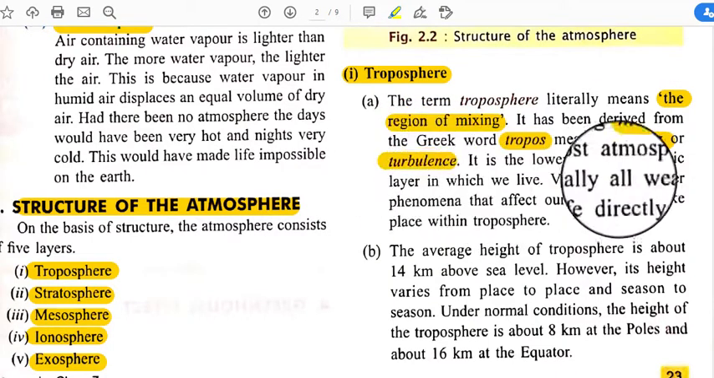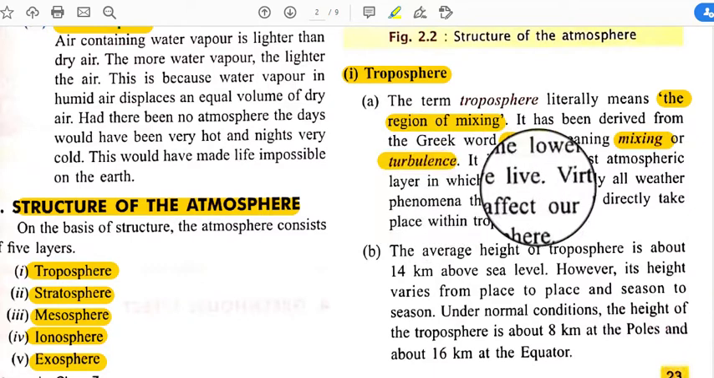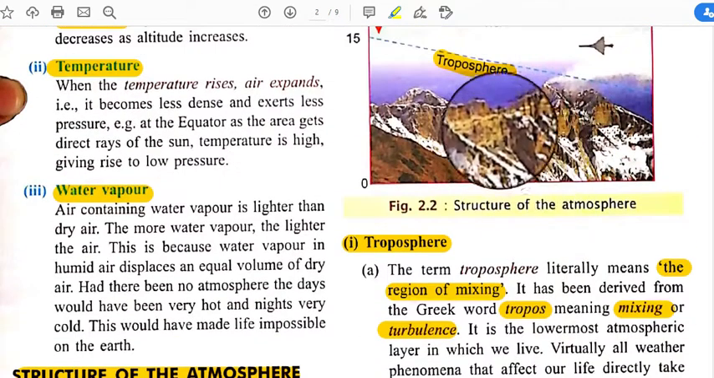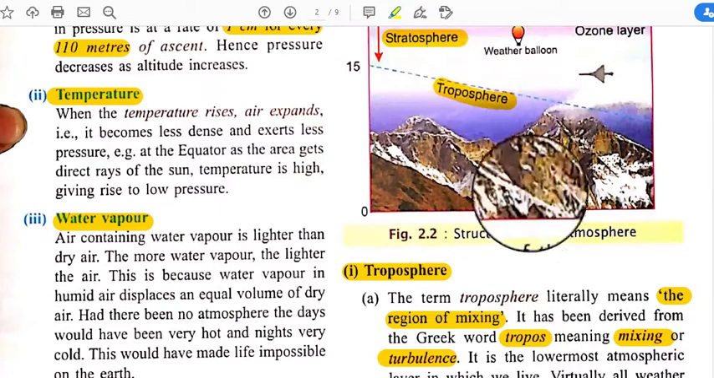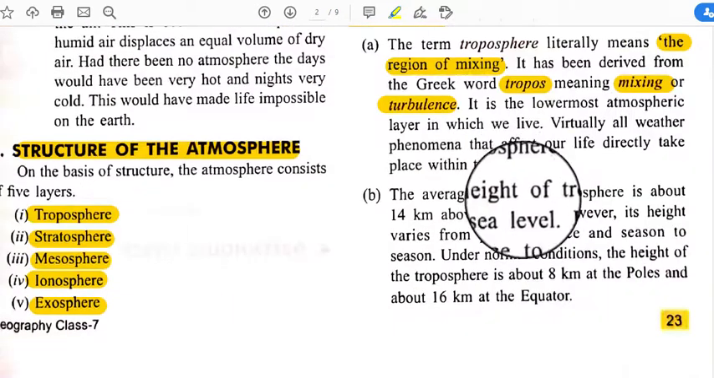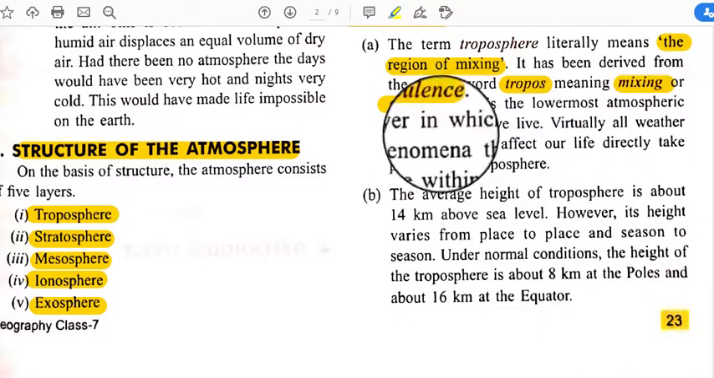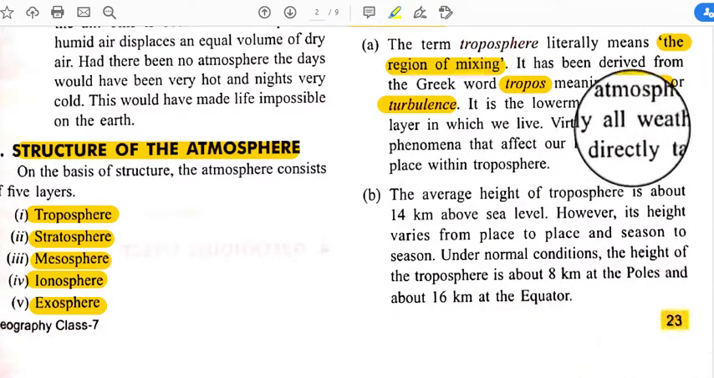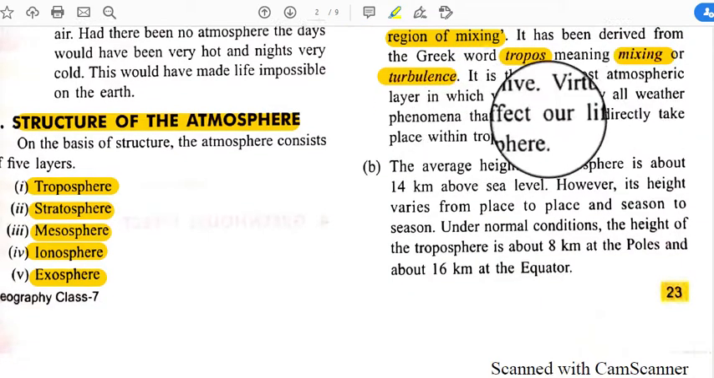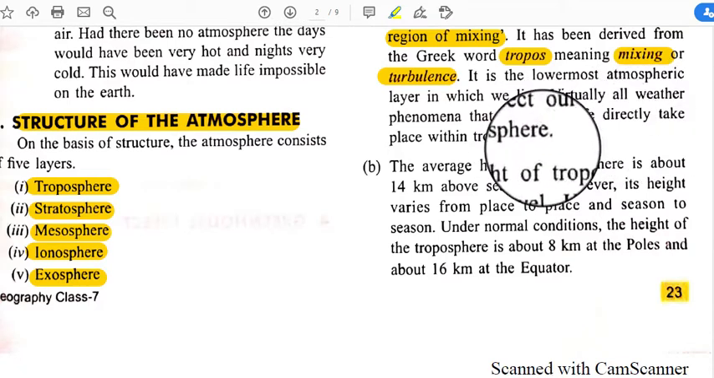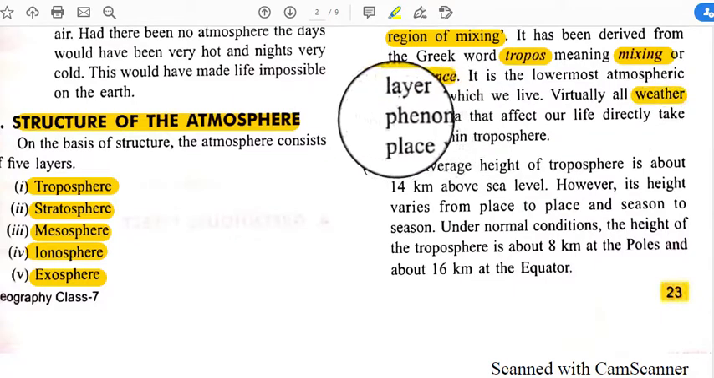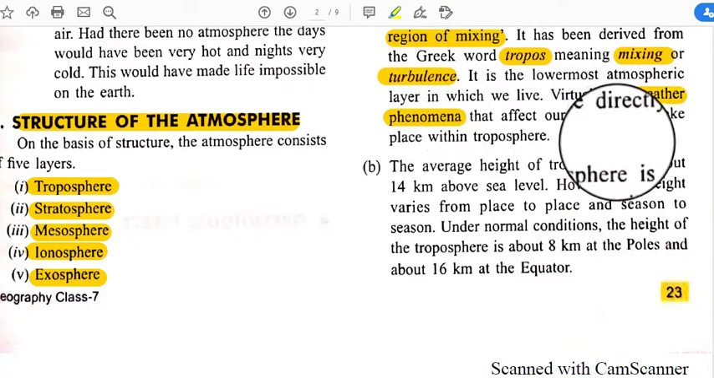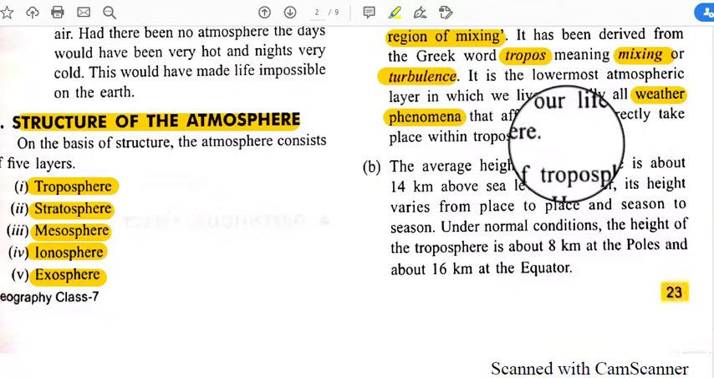It is the lowermost atmospheric layer in which we live. It is the base of the earth, the lowermost layer of the atmosphere. Virtually all weather phenomena that affect our life directly take place within the troposphere. All kinds of weathering phenomena, rain, hailstorm, drizzle, occur in this layer.